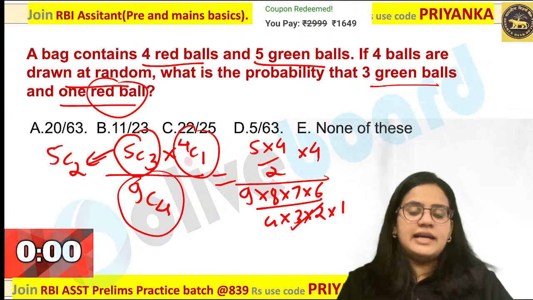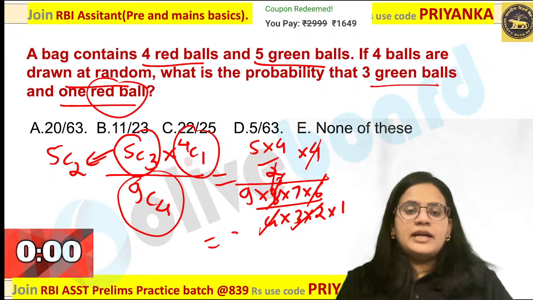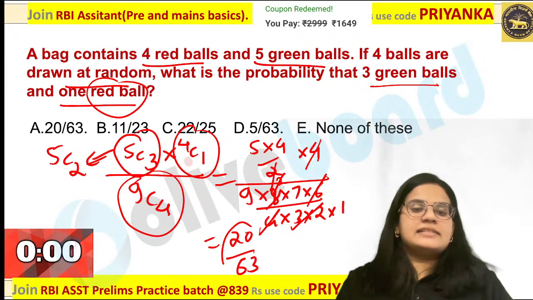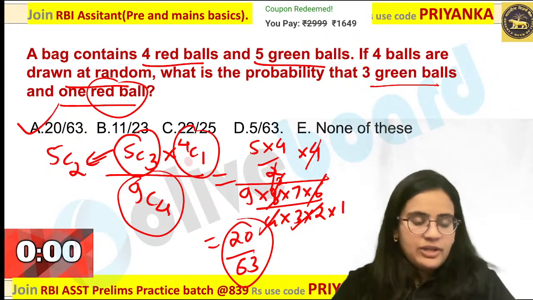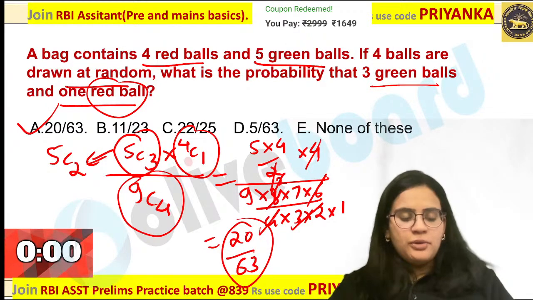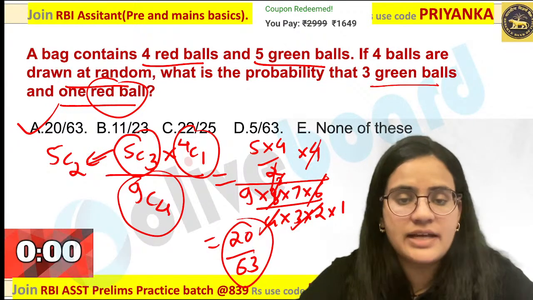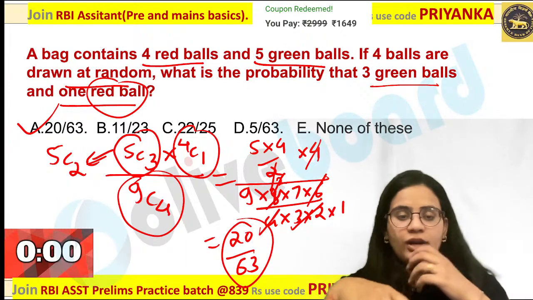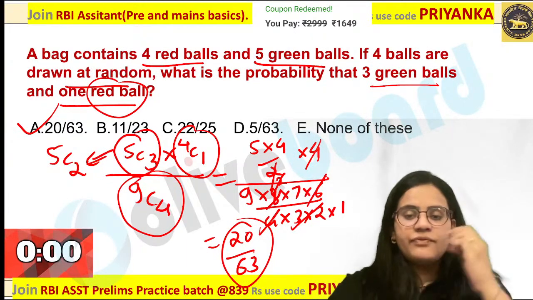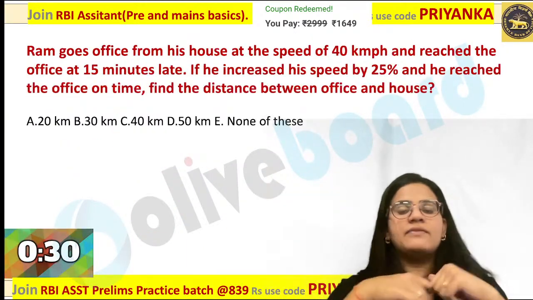So 6 will get cancelled. This 2 will get cancelled. This 4 will cancel with this 4 over here. You are going to get 20 by 63 as the value. Perfect answer by many of you. I don't know which formula you have applied, but by this I do not think it will take more than 25 seconds to solve. Are you all following my point over here? Yes, very good performance, those who have given the answer.